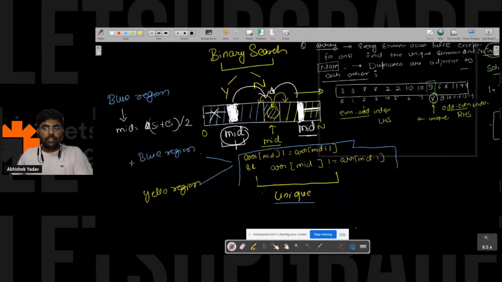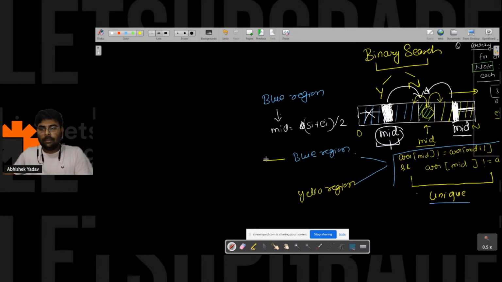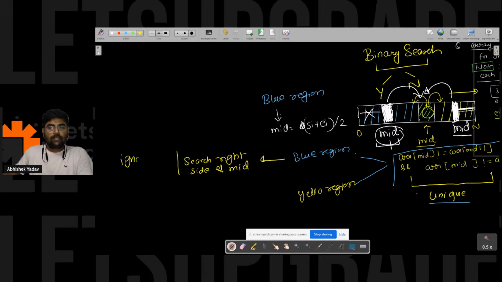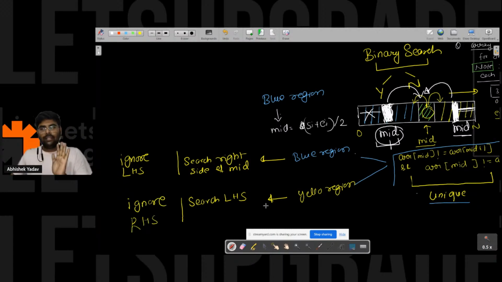So if you are in the blue region, then I have to search the right hand side part. Search right side of mid, and you have to ignore the left hand side part. If you are in the yellow region, then you have to search in the left hand side part, and you have to ignore the right hand side part. This I am able to conclude till this point.